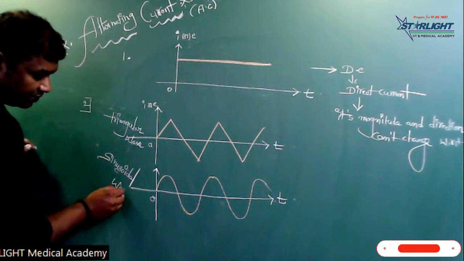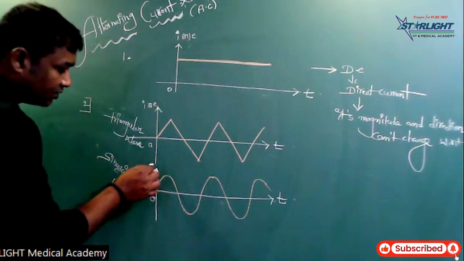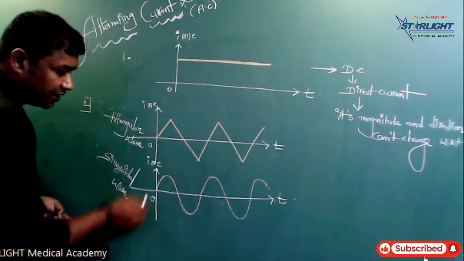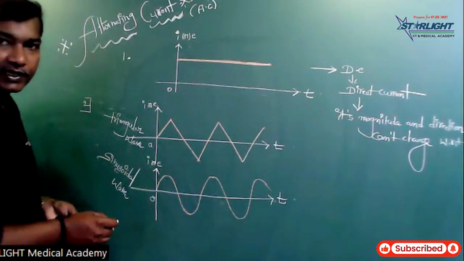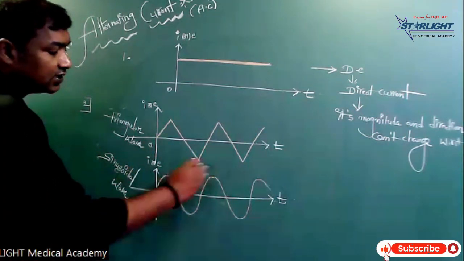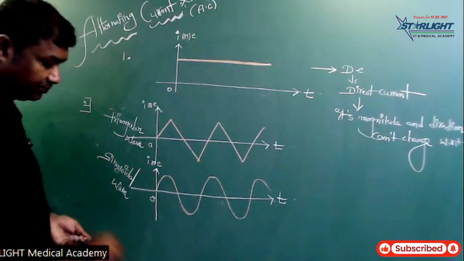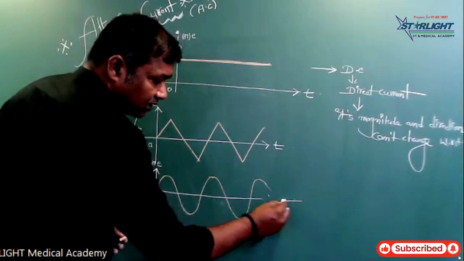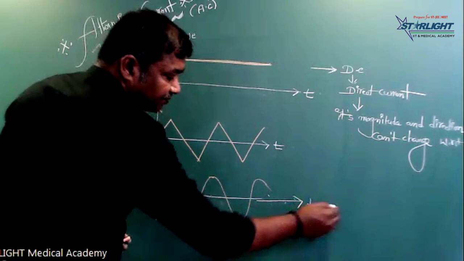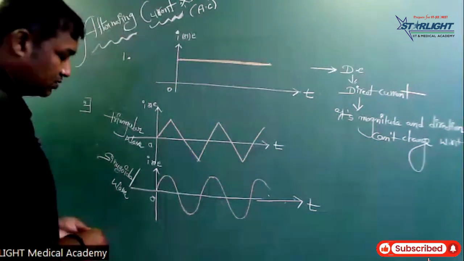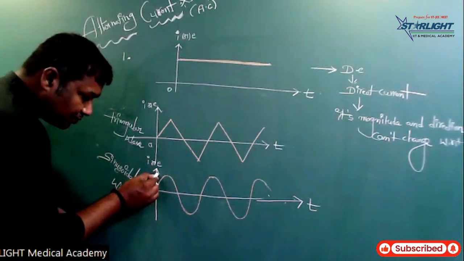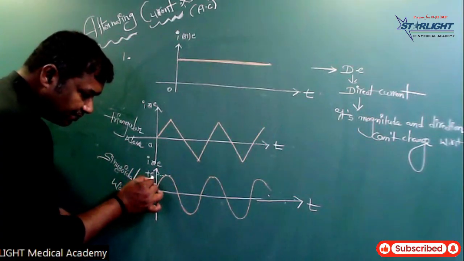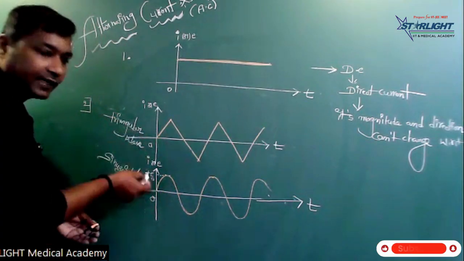Sinusoidal wave. Here on this axis is current or EMF. This peak value is I naught or E naught, the peak maximum value.